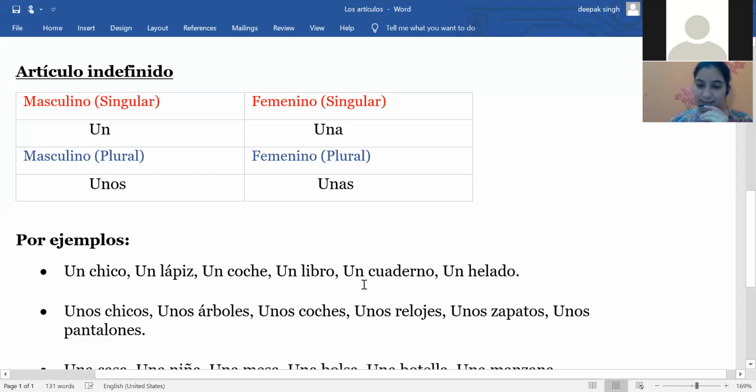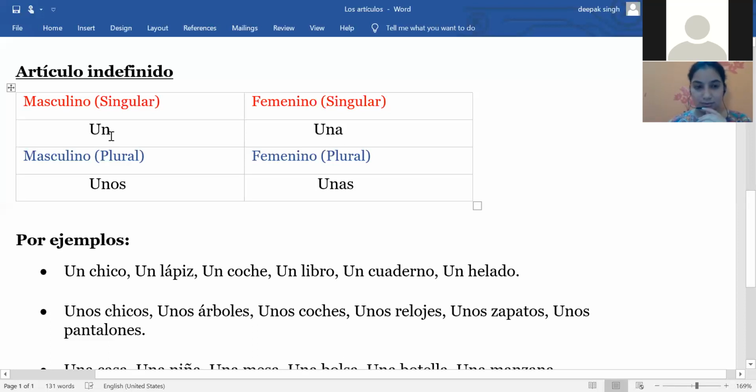Then we have un cuaderno, which means a notebook. And the last one is un helado, which will be an ice cream. Here you can see the meaning of un is particularly an ice cream. As I told you, the article un is used for a or an.